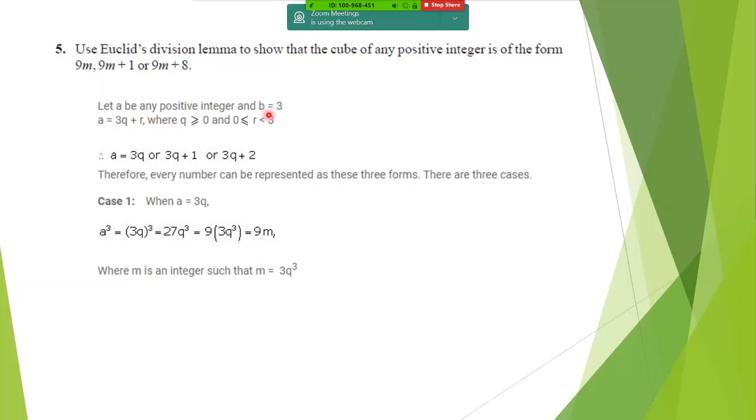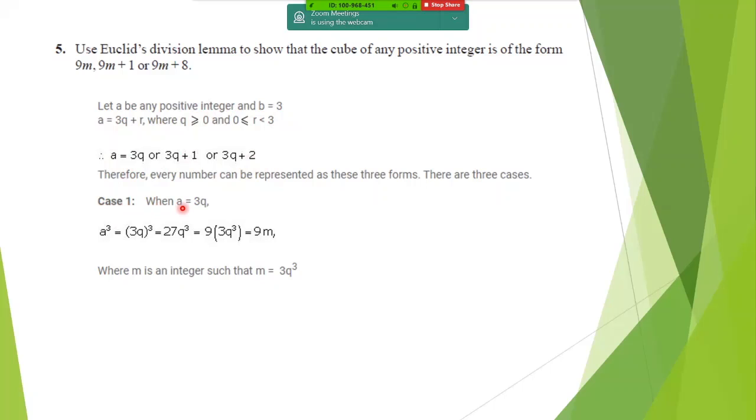Let a be any positive integer and b is 3. So a is 3q plus r. We have seen in the example, where q is greater than or equal to 0 and r is greater than or equal to 0 but less than 3. So r takes the value 0, 1, 2. If r is 0, we have a is 3q, or r is 1, we get 3q plus 1, or 3q plus 2. So we can write a in the 3 forms.